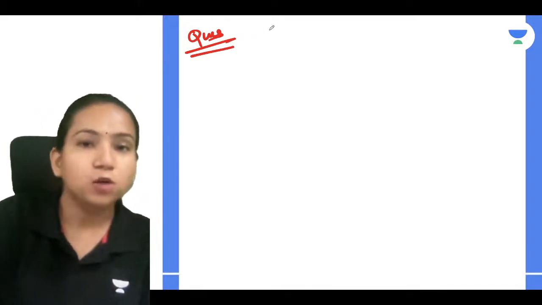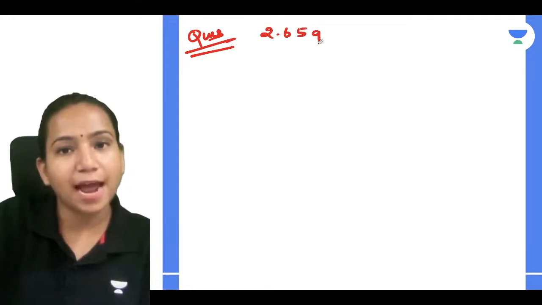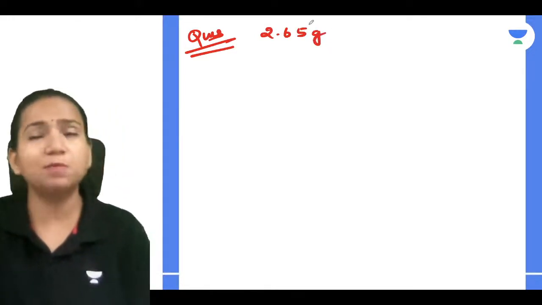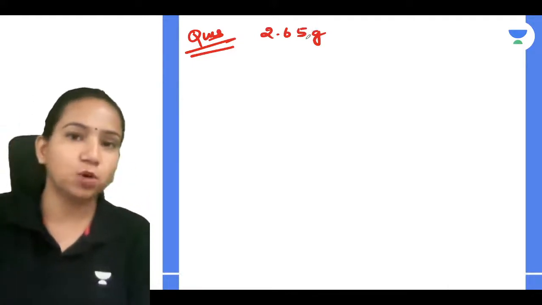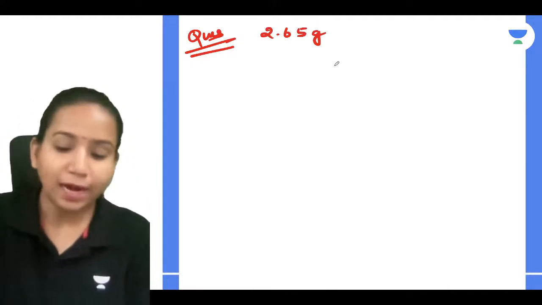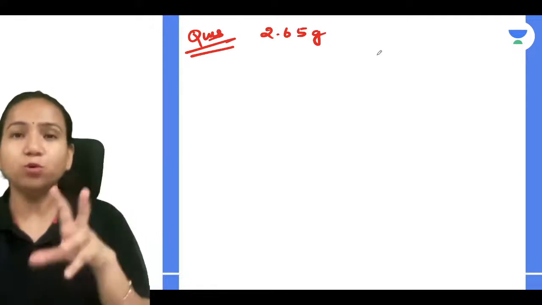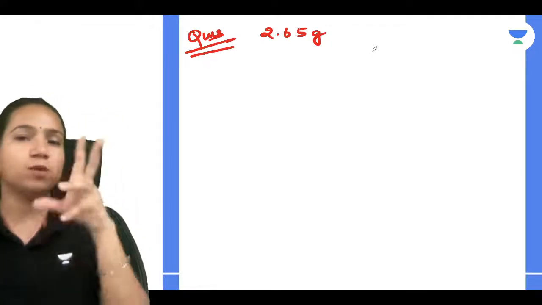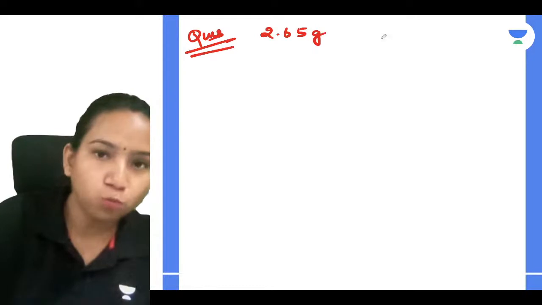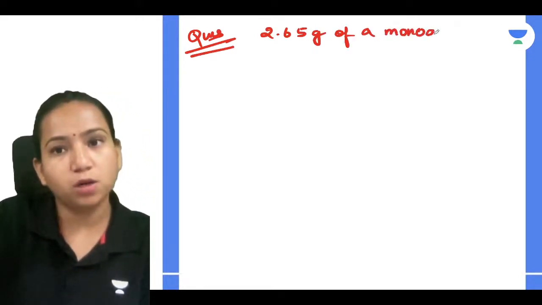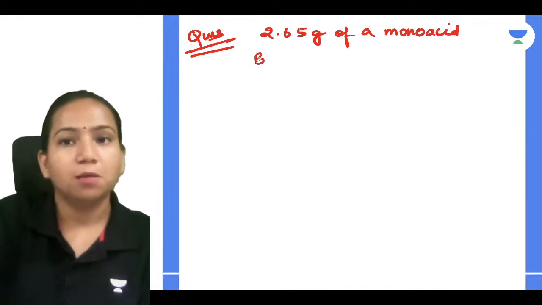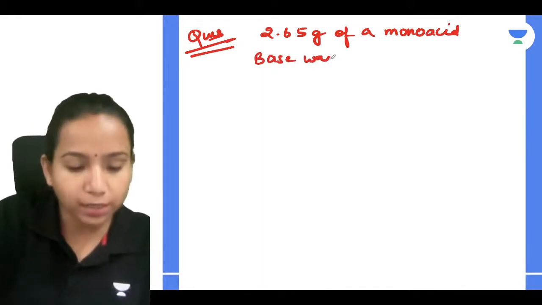So the question is 2.65 grams. This is from your book only, but mainly students face difficulty in these types of questions, and that's why we are discussing all of them. I have brought those questions, and I'll be writing the question so that you will get the time to analyze that. Okay, this is the formula, that is the formula, this is how I'm going to do. So 2.6 gram of a monoacid base was dissolved in water.